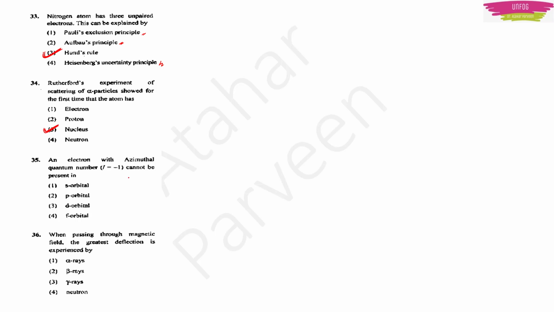The azimuthal quantum number l = -1 cannot be present in s orbital, because l = -1 is not a possible value for any subshell, but for s subshell in particular the value is 0. So l = -1 cannot be present in s orbital.